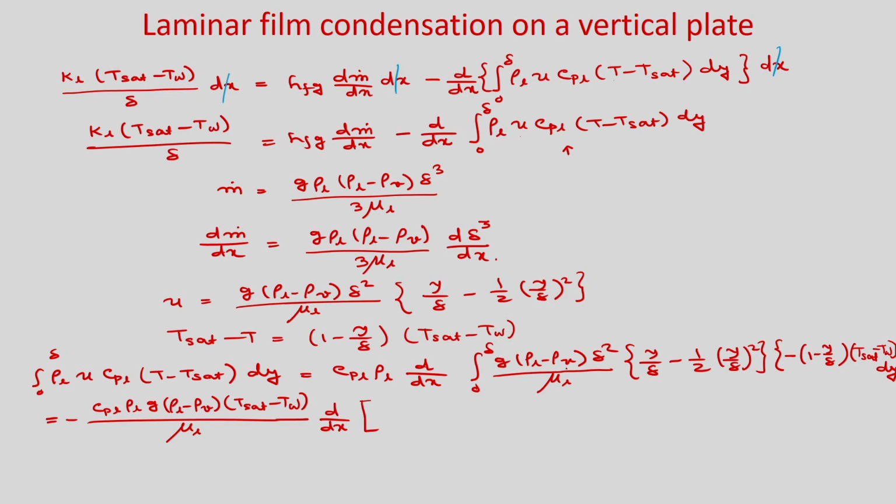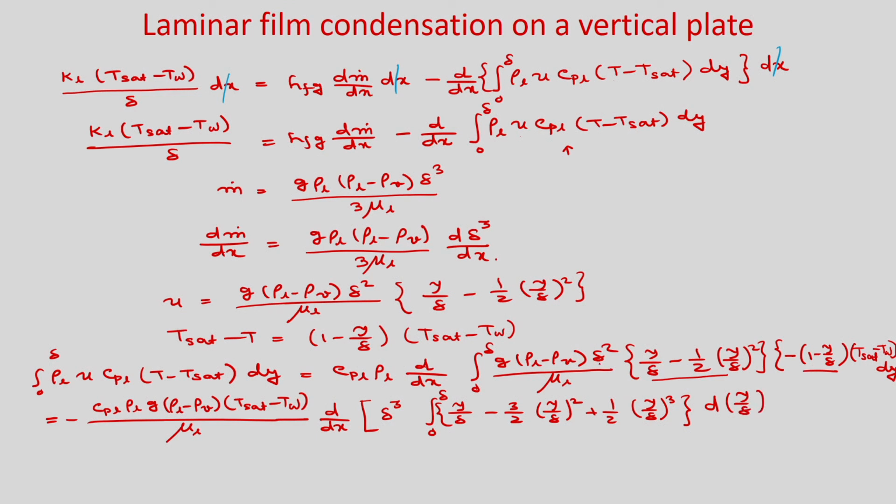Delta is a function of x and you are integrating with respect to y, so you can take δ⁴ outside. Then we write the integral from 0 to δ. Now, you multiply this with this. So, what you can write? It is y/δ − (3/2)(y/δ)² + ½(y/δ)³, into d(y/δ).